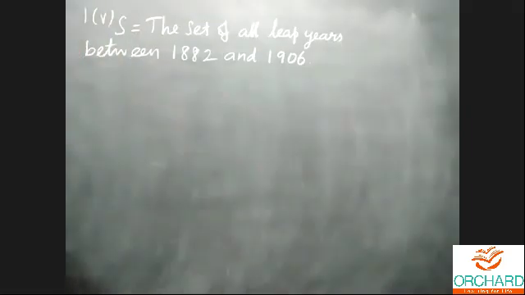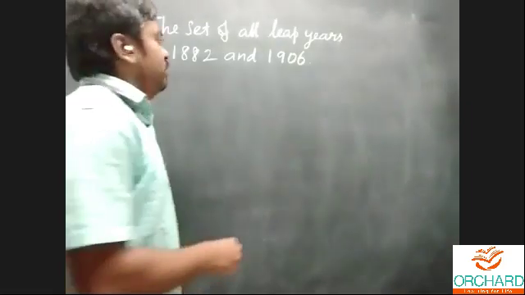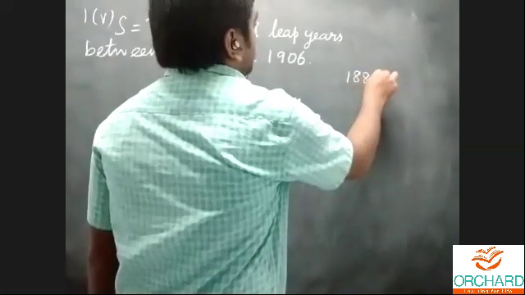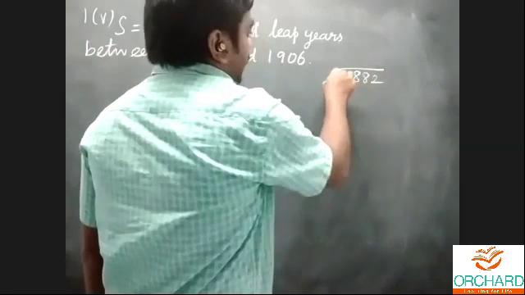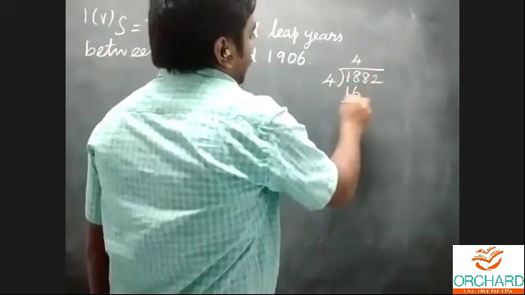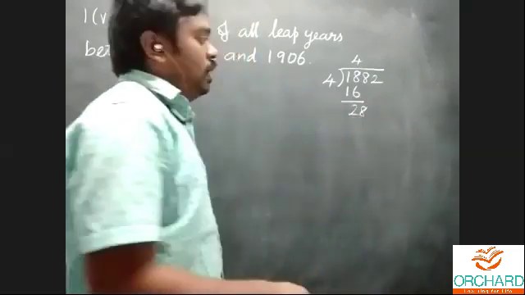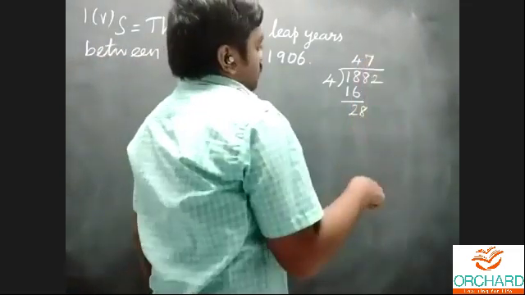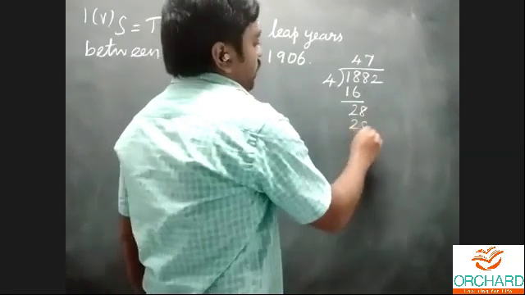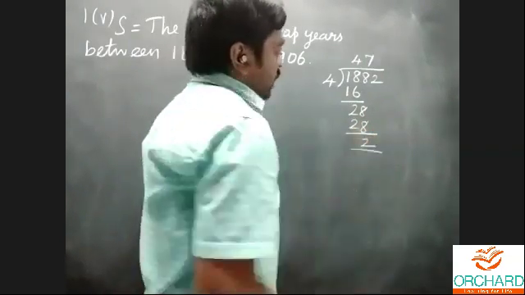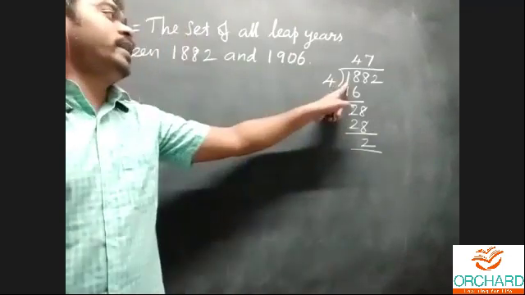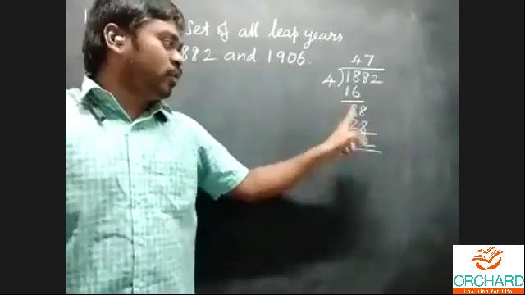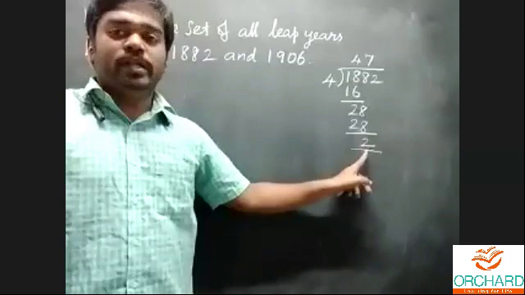Now we can try first to divide by 4. 1882 divided by 4: how many times? 4 fours are 16, balance 2, 28. Balance 2 is 28, and how many times? 7. Then balance 2. The 1882 is not a leap year because it is not divisible by 4. You got the remainder as 2.